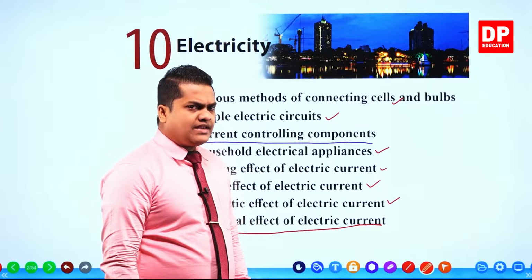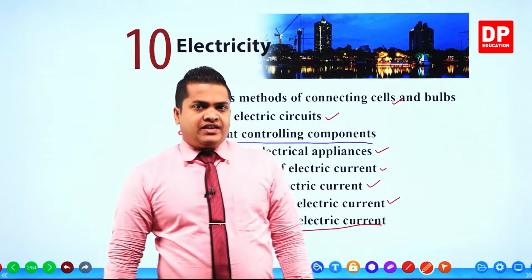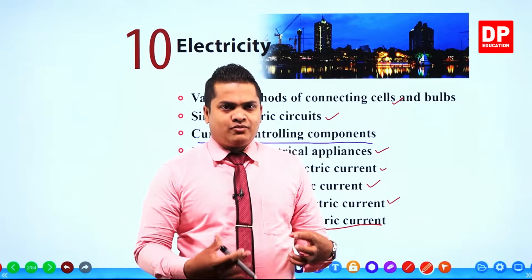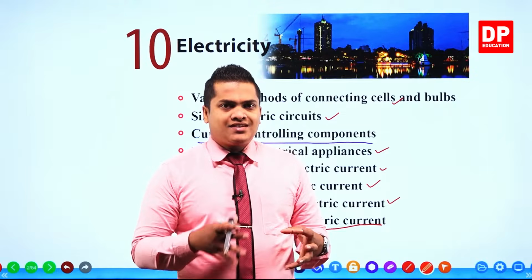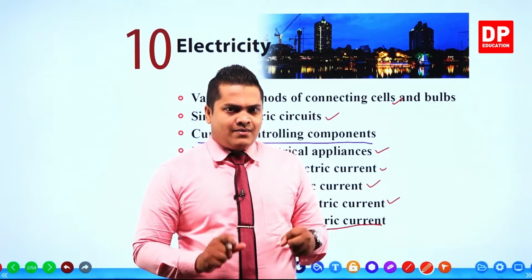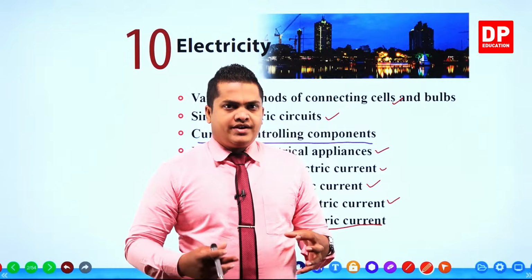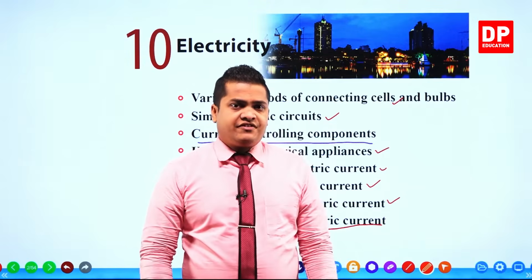Then what do you mean by the chemical effect? Chemical effect means, in simple terms, that we are providing electricity to a certain item or a certain system in order to cause a chemical reaction within it. By utilizing that chemical reaction, we are making a new kind of substance that can be utilized in different places.